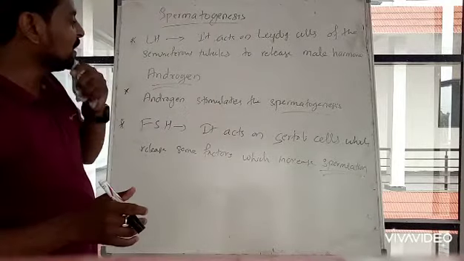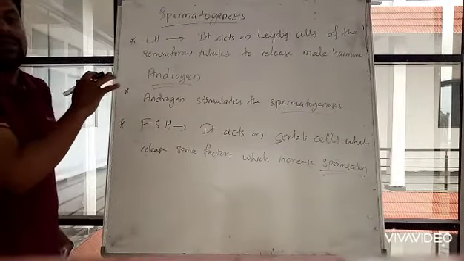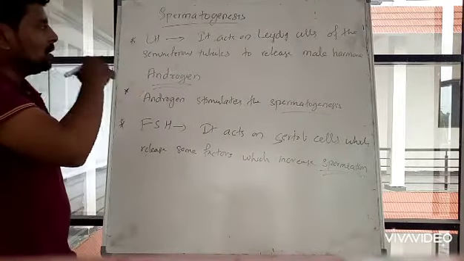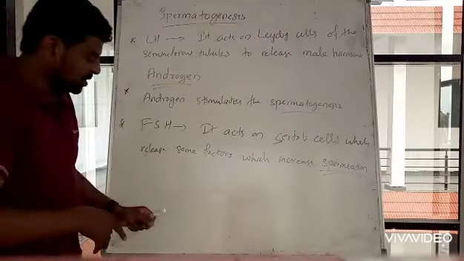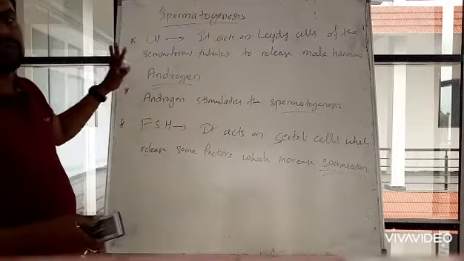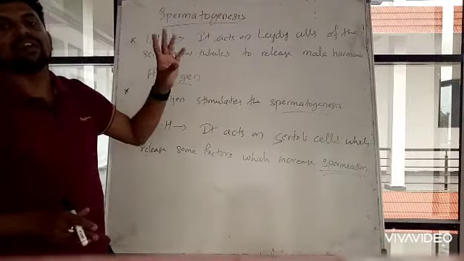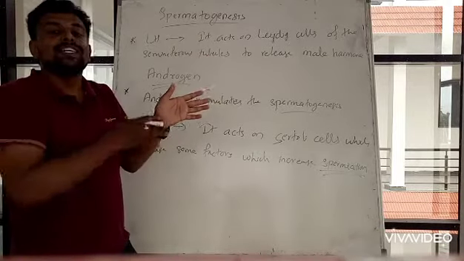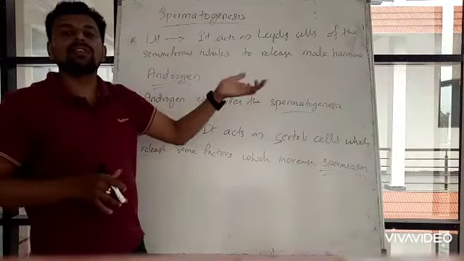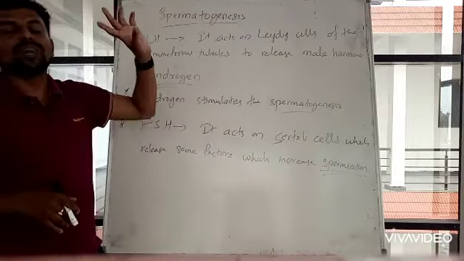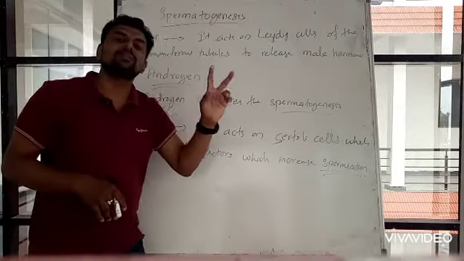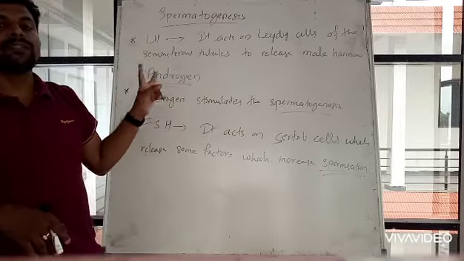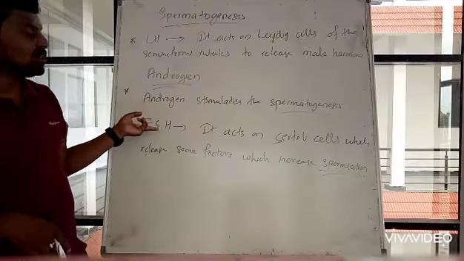Got it? So these are the hormonal factors which control the spermatogenesis process. Now we have understood: first, gonadotropin hormone stimulates the anterior part of the pituitary gland. The anterior pituitary now releases two main hormones, luteinizing hormone and follicle stimulating hormone.